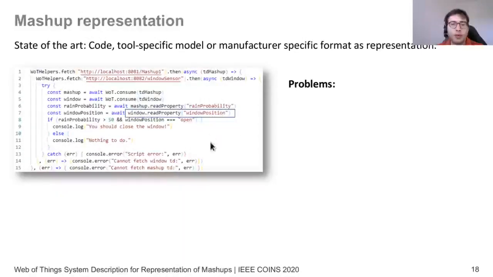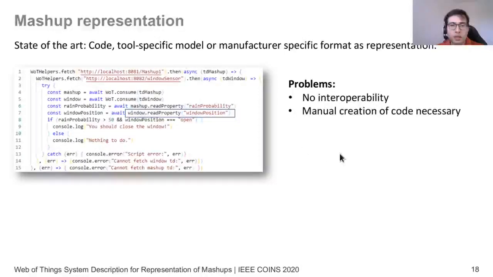However, even though the Scripting API helps a lot with writing the mashups, these mashups are not very interoperable between different platforms. When we write such code, it won't be executable by another environment. In this case, this is JavaScript code. It will not work in a Python environment, of course.